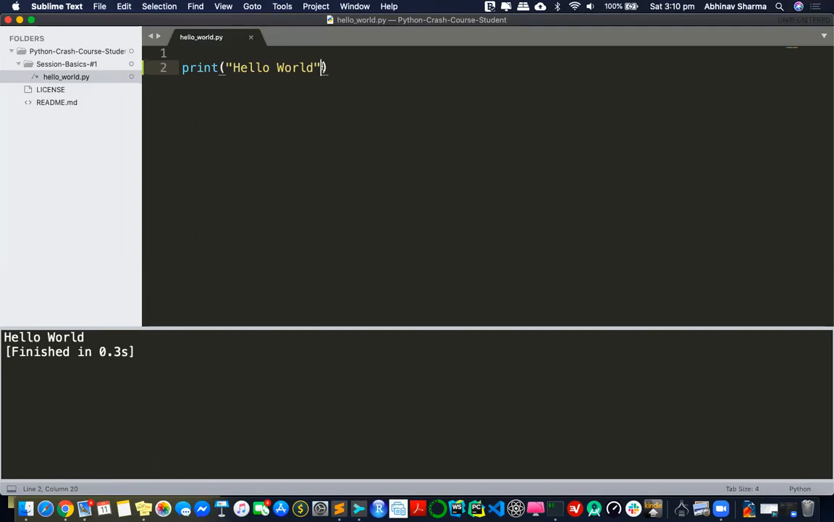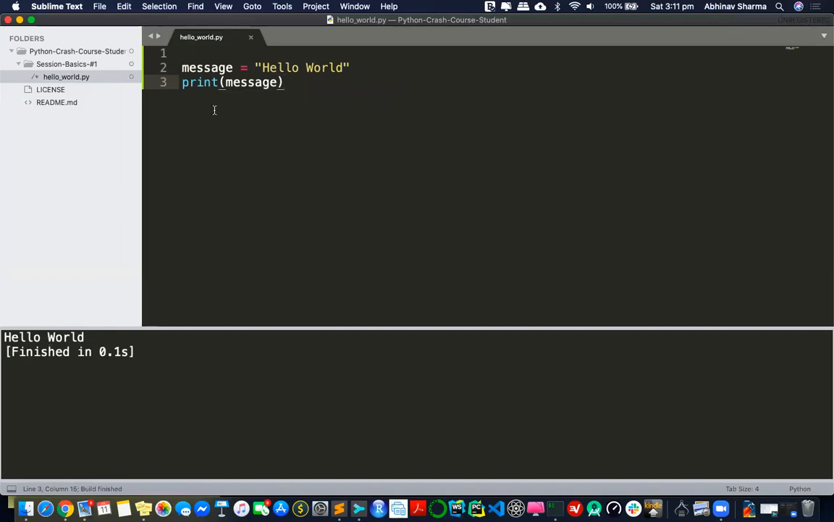Now see, this string right now is just a string. If I want to store it somewhere, I have to store it in a variable. Those are called variables. So let me just store the string in a new variable. I can name it anything. So I'm saying message equal to hello world. And in the print function, I'll pass message. See, the output is exactly the same.